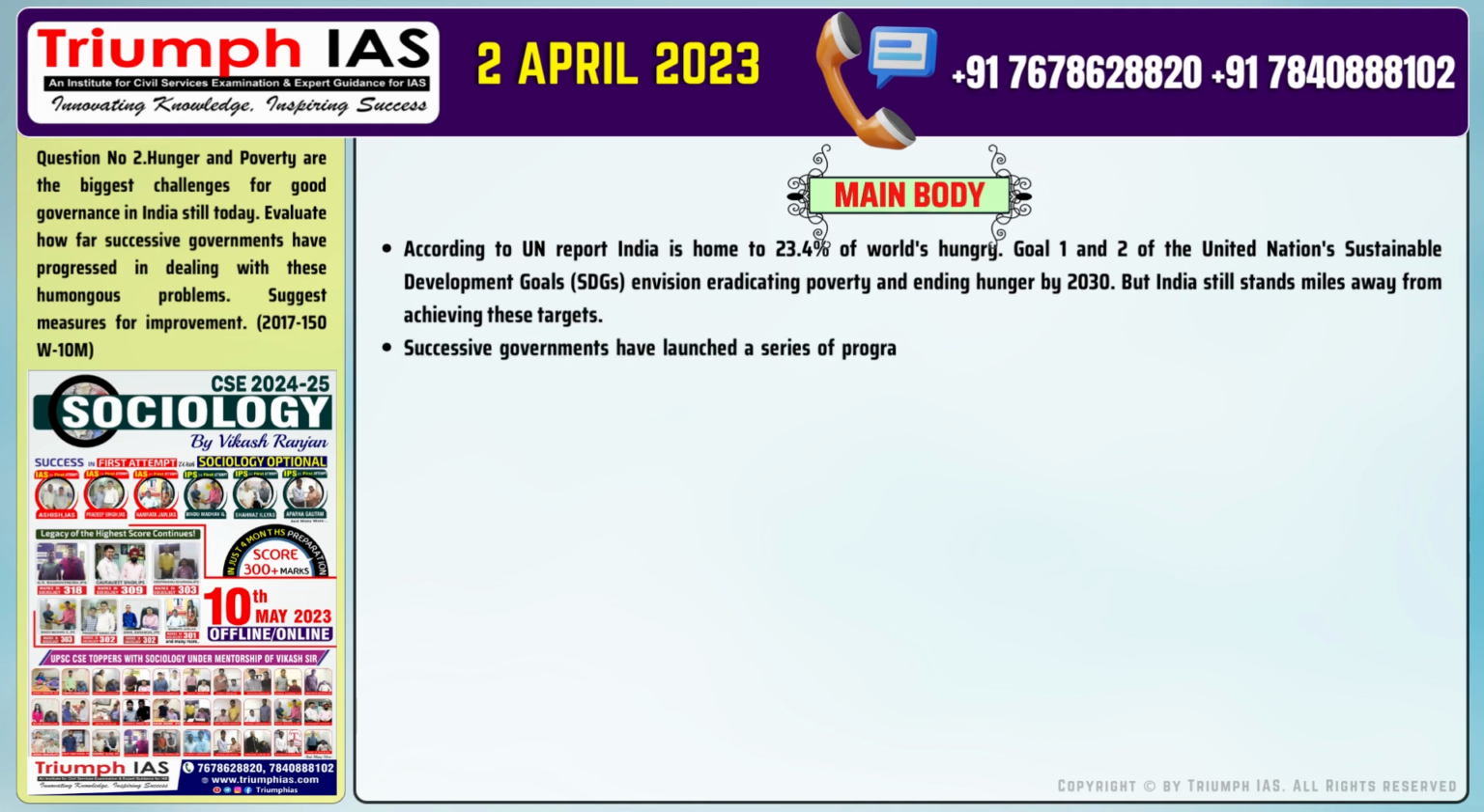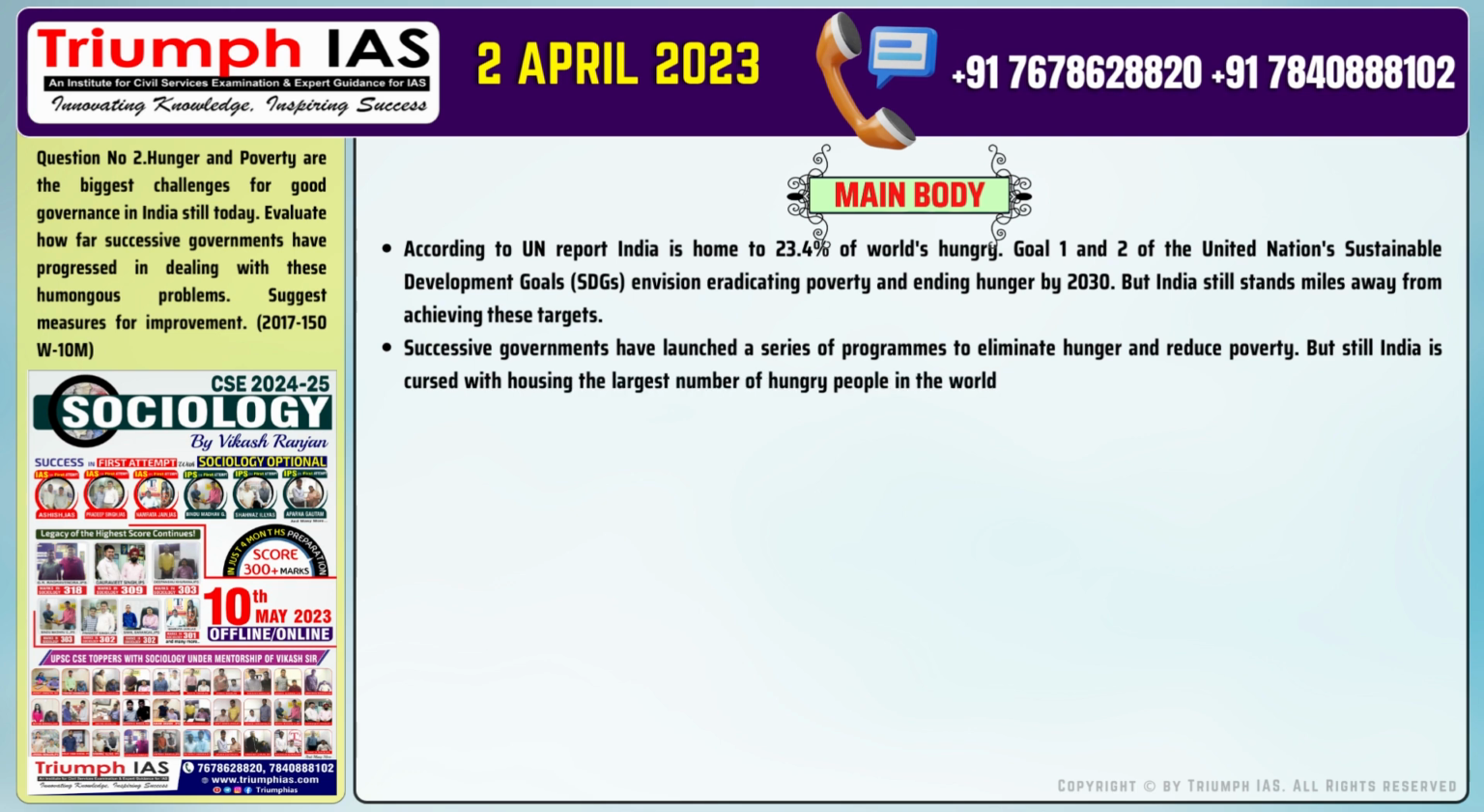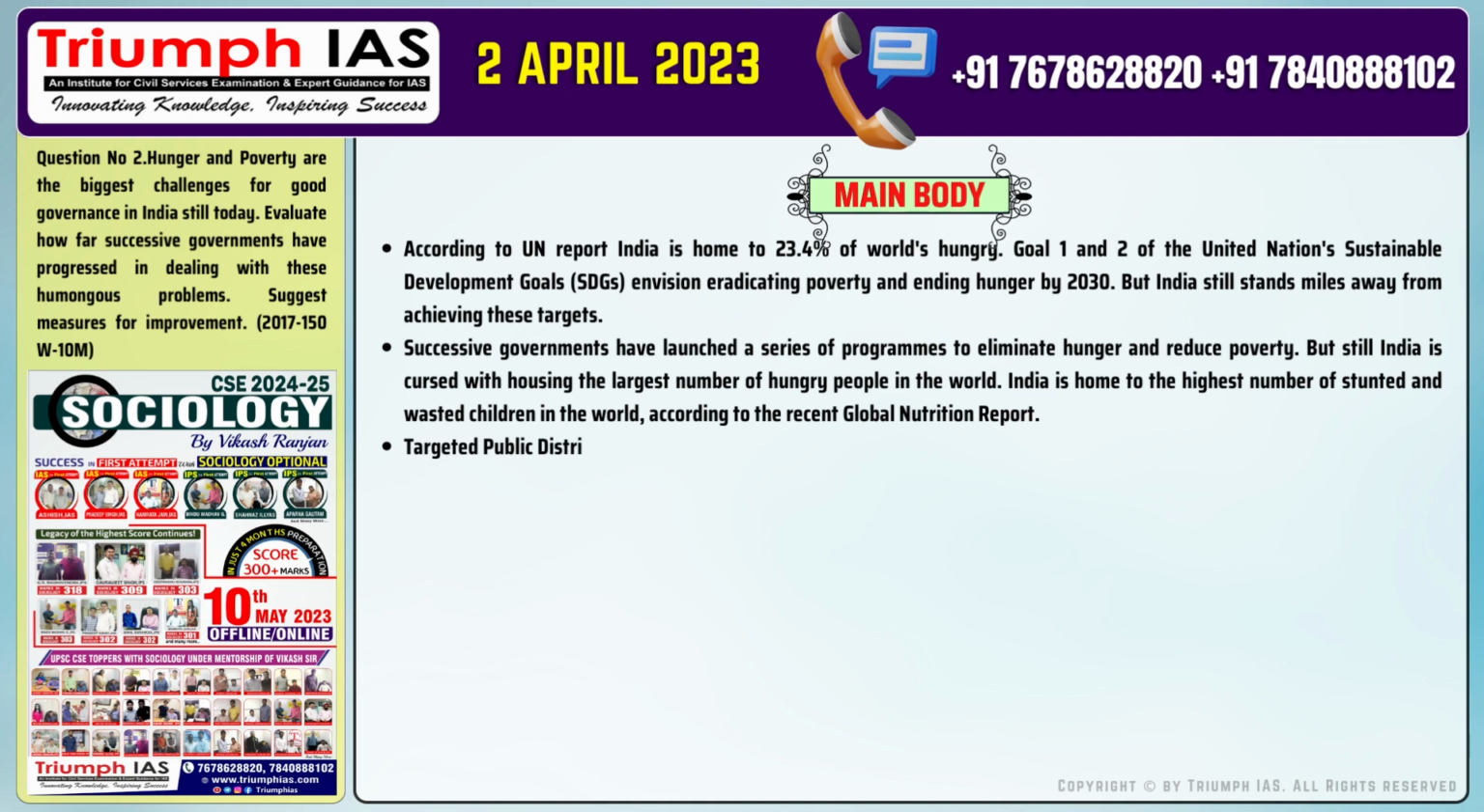Number 2. Successive governments have launched a series of programs to eliminate hunger and reduce poverty. But still India is cursed with housing the largest number of hungry people in the world. India is home to the highest number of stunted and wasted children in the world, according to the recent Global Nutrition Report.